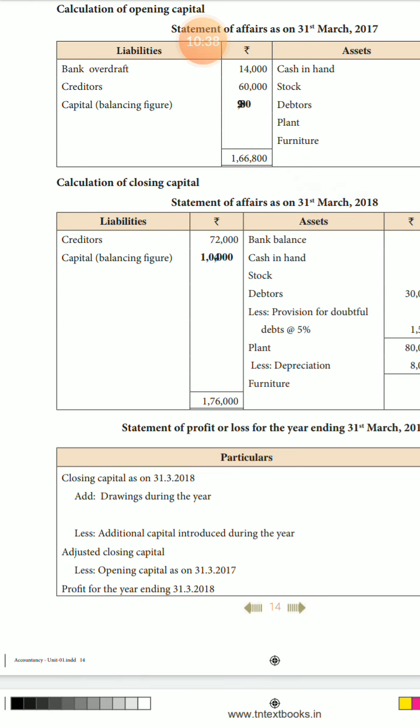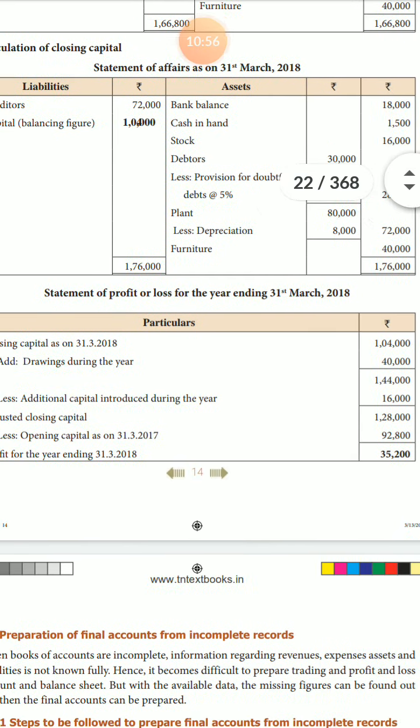That is what? Capital at the beginning. The capital of the first one is what? Beginning means opening capital. Next one, the balancing figure, is what? Closing capital. Next one, listen students.